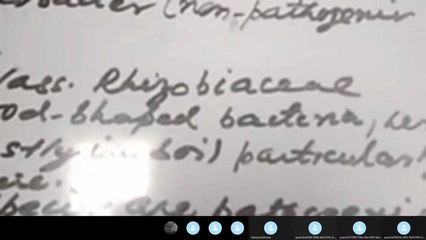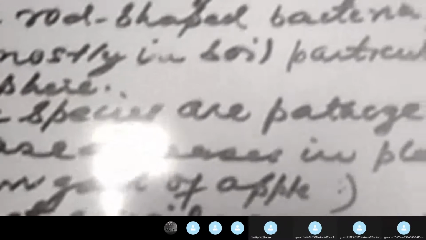The optimal growth temperature is 25 to 28 degrees centigrade. The cell size is 0.6 to 1.0 by 1.5 to 3.0 micrometers in breadth and length.